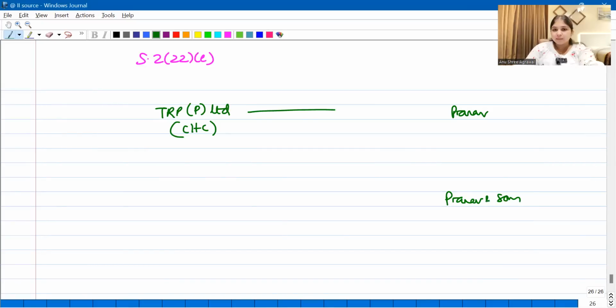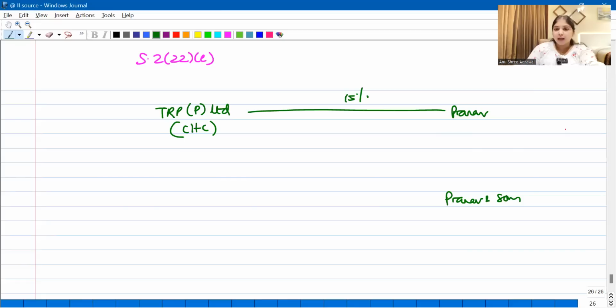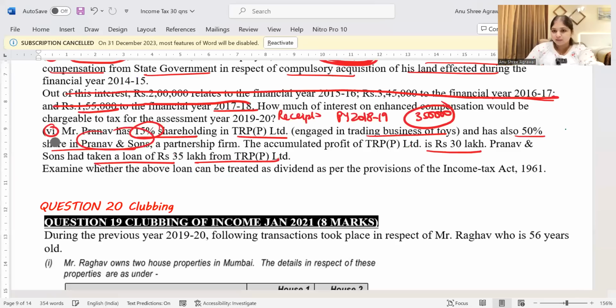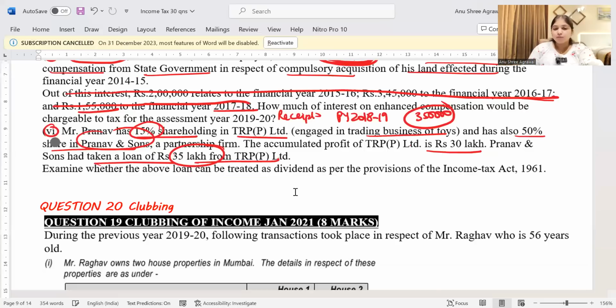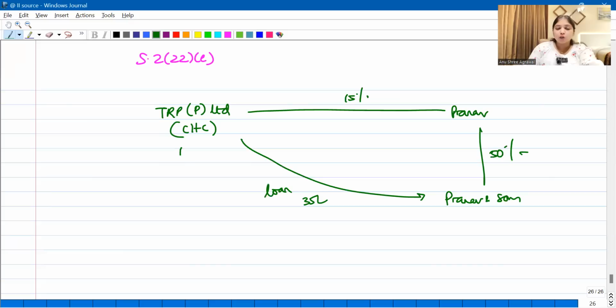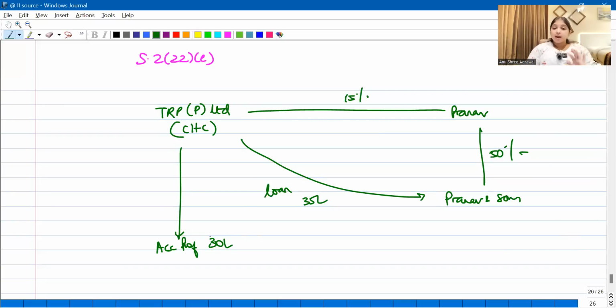So TRP Private Limited and Mr. Pranav. Mr. Pranav has how many shares in the company? The question says he has 15% shares in the company. And Mr. Pranav has 50% shares in Pranav and Sons. And TRP Private Limited has given a loan to Pranav and Sons. How much loan have they given? They've given a loan of 35 lakh rupees. And what are the accumulated profits of this company? The question says it is 30 lakh rupees. This is the question. Now listen. What does 222E say?